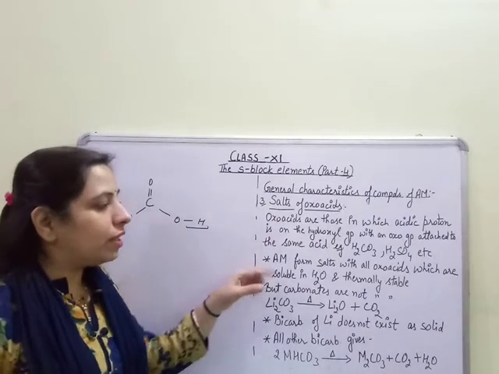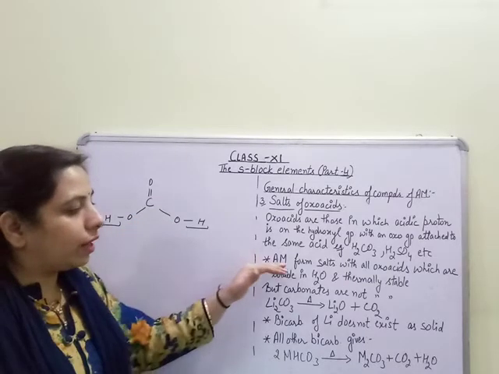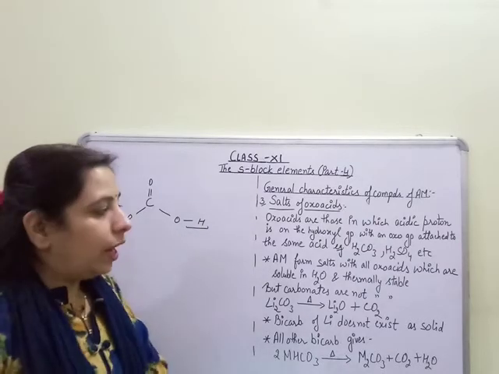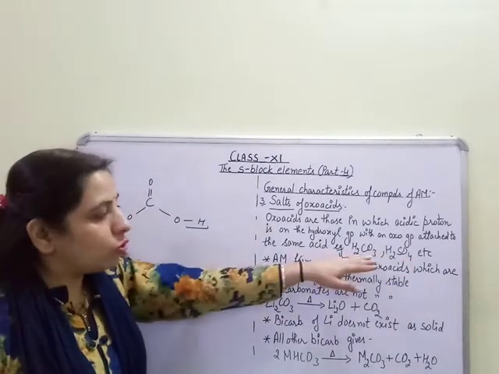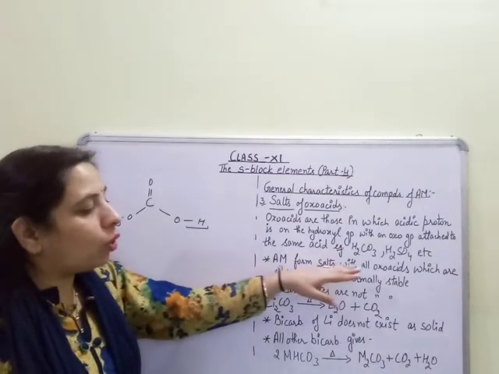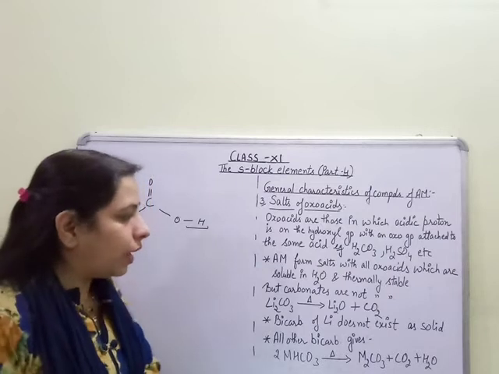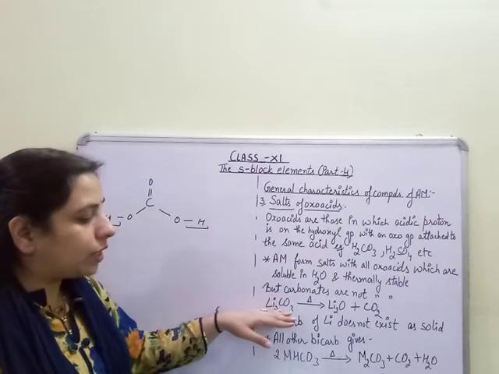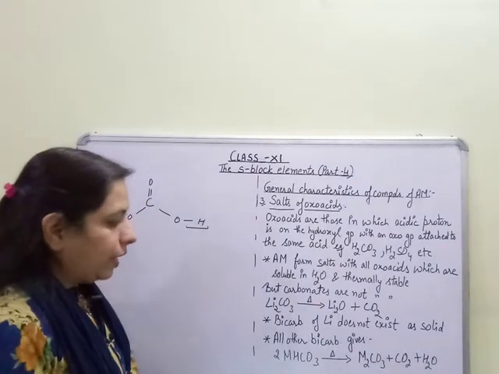Now alkali metals form salts with all the oxoacids. Like with H2CO3, when the metal reacts, it forms metal carbonate, M2CO3. In the same way, with sulfuric acid, we know that the compound formed is Na2SO4, and with H2CO3 it forms Na2CO3. So alkali metals form salts with all the oxoacids which are soluble in water, and they are thermally stable too. But the carbonates are not stable, because if we heat a carbonate, on heating it gives rise to oxide with the liberation of carbon dioxide gas.